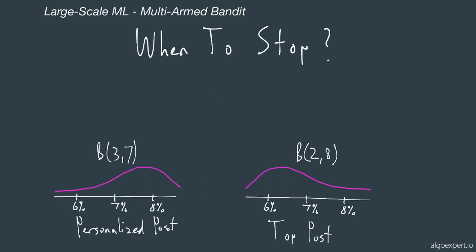Well, let's take our beta distributions that we had from our arms earlier, and we start by sampling these distributions. So here, let's say we have 100 samples of this distribution and 100 samples of this distribution. We then count how many times this distribution is greater than this distribution. So here, 58 out of the 100 samples that we took from this distribution were higher than this one. That leaves 42 out of 100 samples here. This again is the probability of being best.